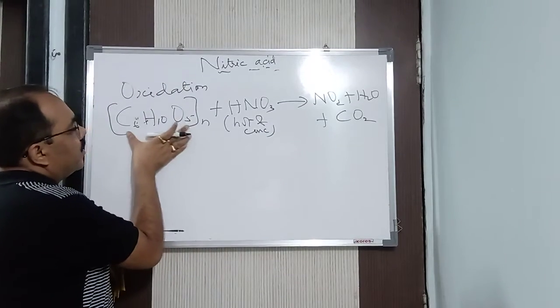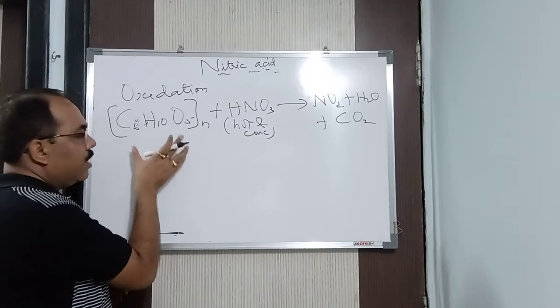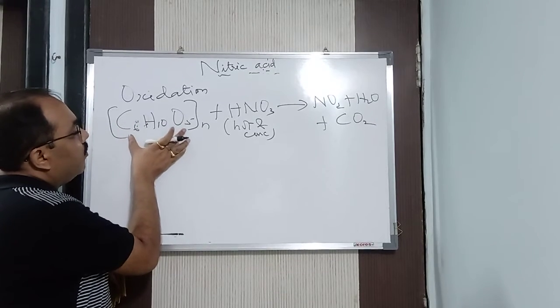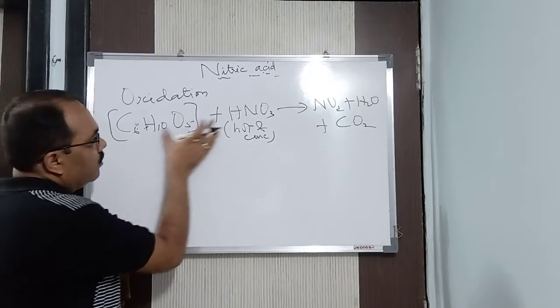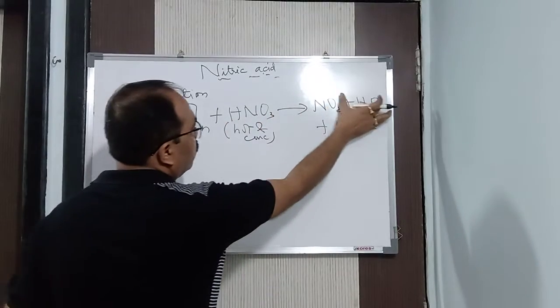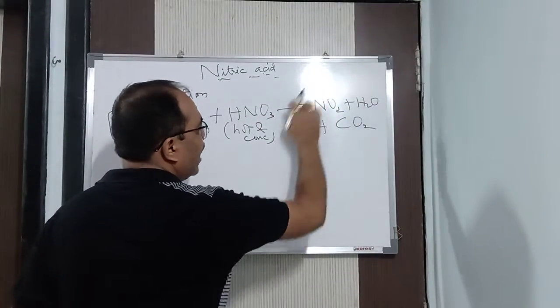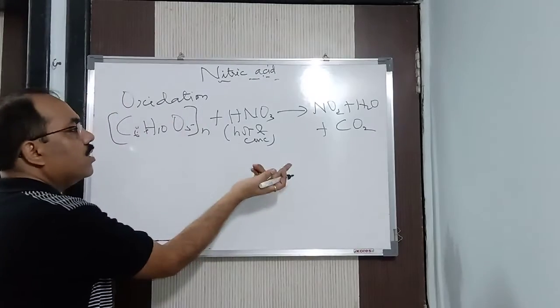So in this way, this is a polymer which you will be studying in higher classes, in class 12. What you find is that when sawdust reacts with hot and concentrated nitric acid, it gives you this particular product, an oxidized product. Hence the reaction is called oxidation.